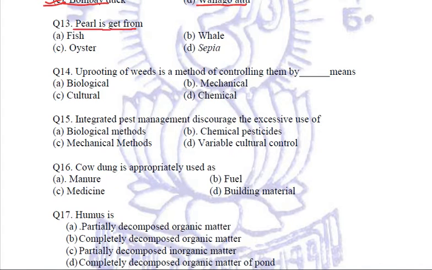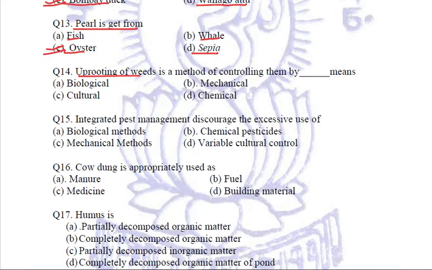Pearl is obtained from. I think this is one of the simplest questions. Is it the fish, or the whale, or the oyster, or the sepia? It is from the oysters. Pearls are obtained from oysters. Clear? Let us see question number 14.